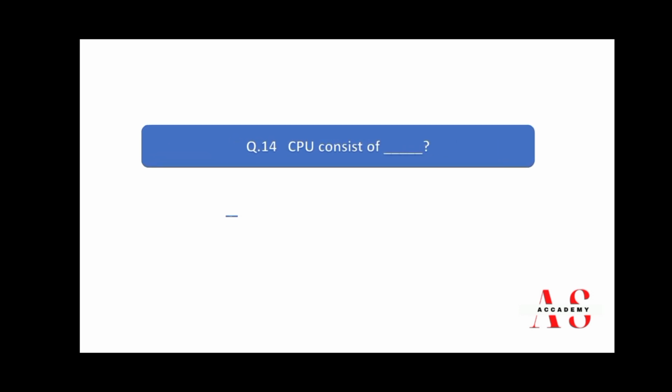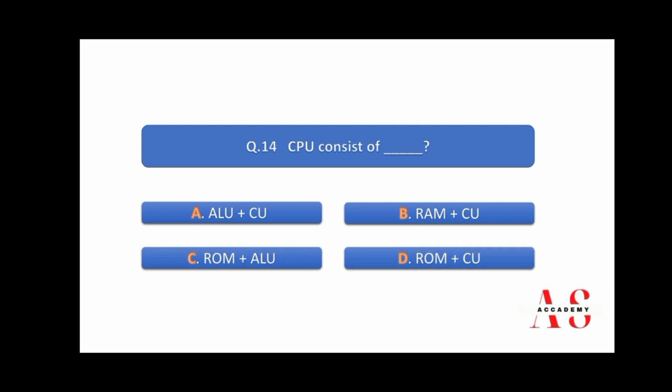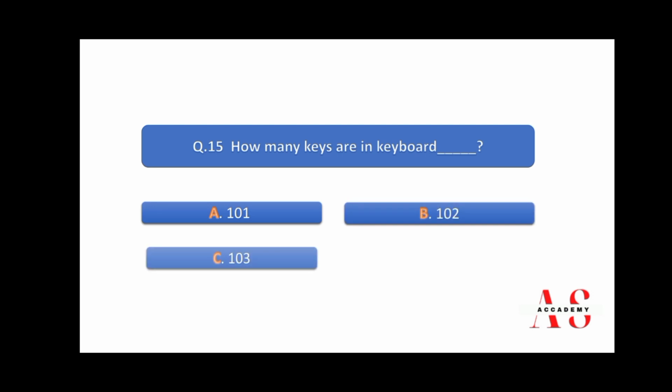Question number 14. CPU consists of ALU plus CU, RAM plus CU, ROM plus ALU and ROM plus CU. So right answer is A. How many keys are in keyboards? Number A, 101, 102, 103 and 104.